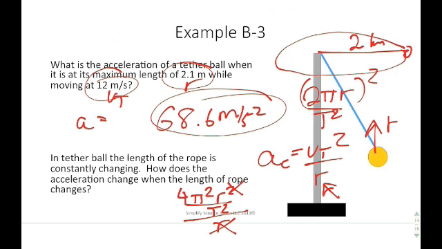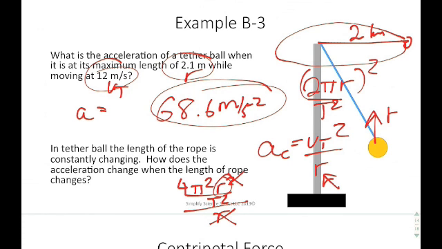So most people look at it and they go, oh, well, if you decrease the radius, you're going to increase the acceleration. That's not the case whenever you take a look at it and you expand the variables out. It turns out that when you increase the radius, you also increase the acceleration.